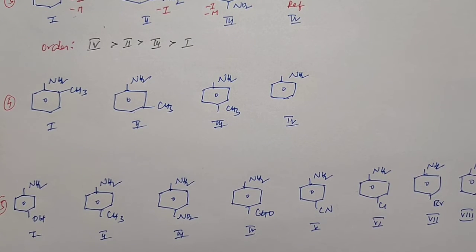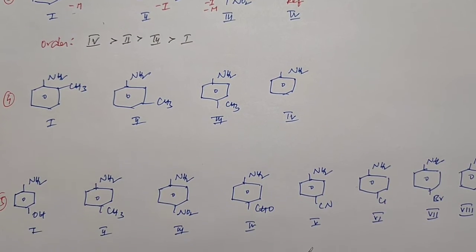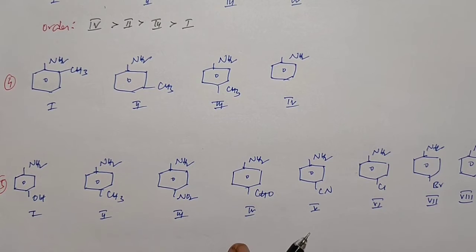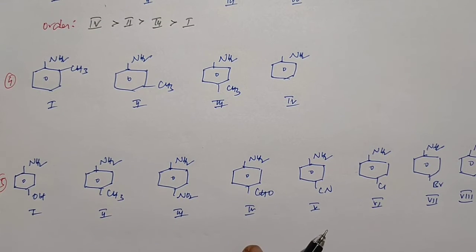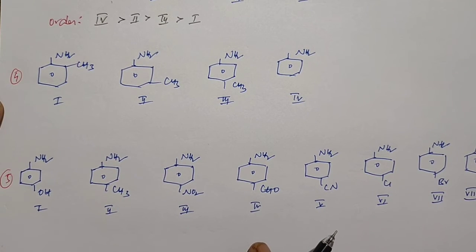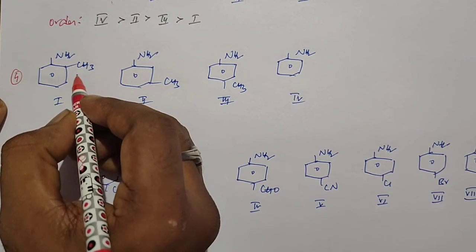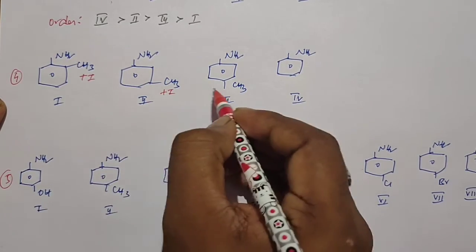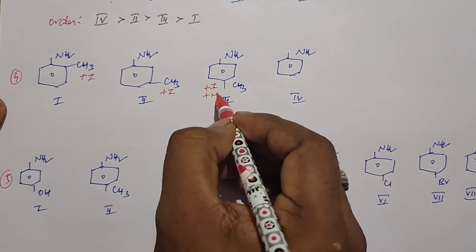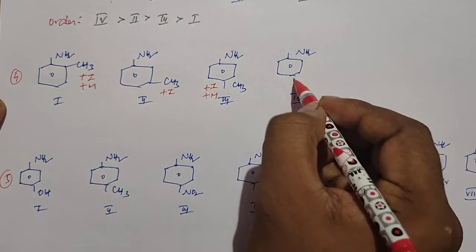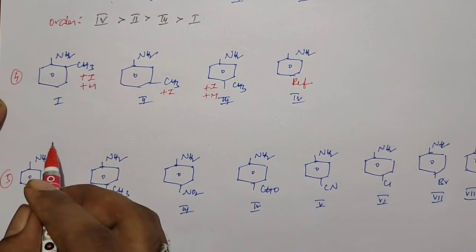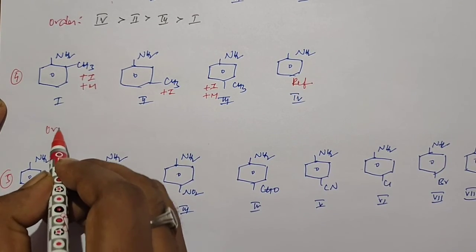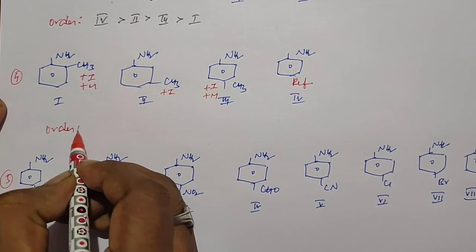And next example. In this example again we have the 4 structures, but the only difference from the previous example is that the NO2 group is replaced by the methyl group. So here the methyl group shows the plus I effect. Here also plus I effect, here plus I effect and plus M effect, here also plus M effect will be present, and it is the reference structure.